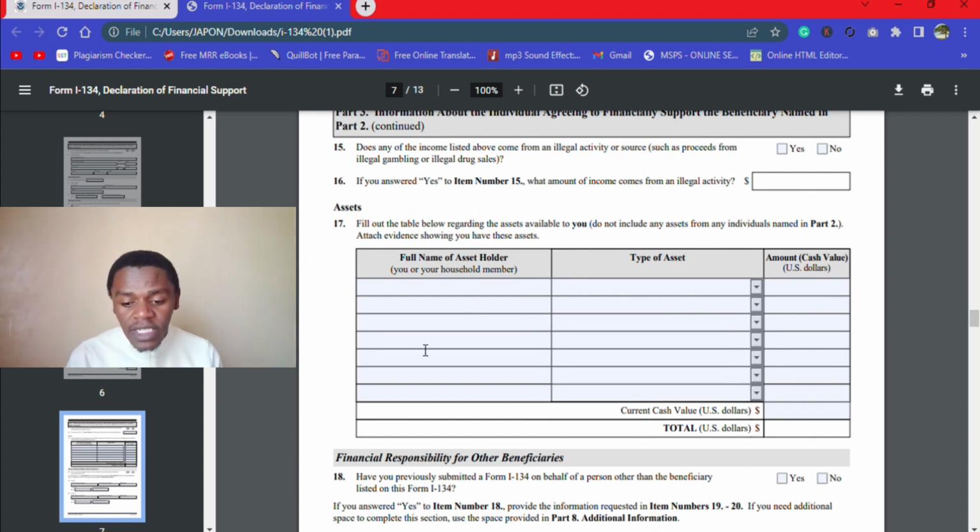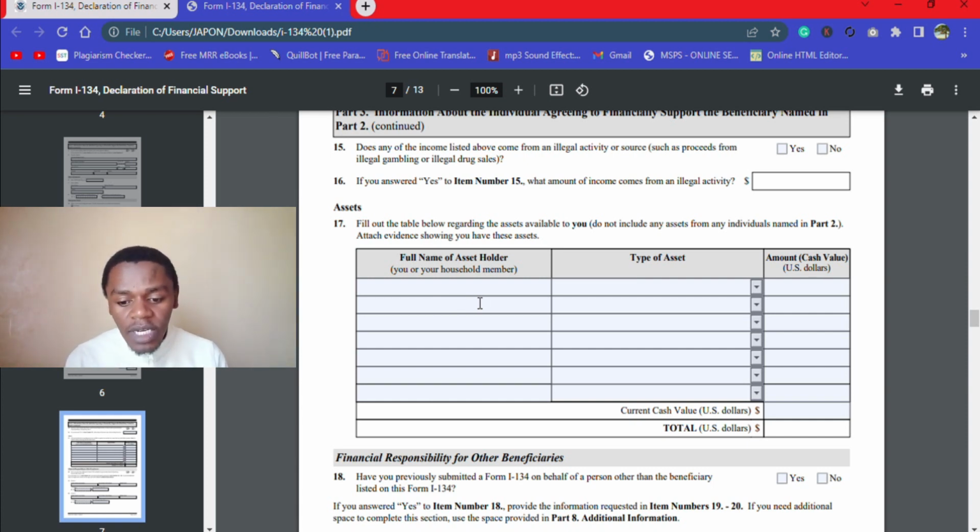And then we come to the asset declarations. The asset declarations, here you can declare your assets, but my advice is you should not declare any asset if your income is sufficient to sponsor this DV lottery winner. Why should you declare your assets? Remember, this is not a declaration for any benefit. You are just sponsoring someone. Why should you go through the entire process of declaring your asset? Because you'll have to provide appraisal forms for the asset. It must be valued. The asset must be valued.